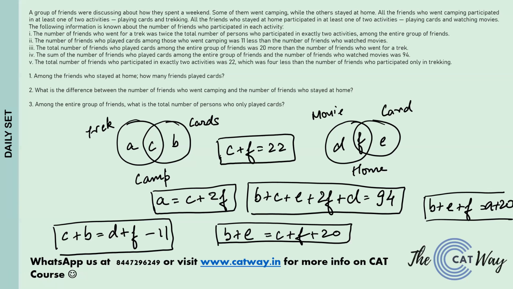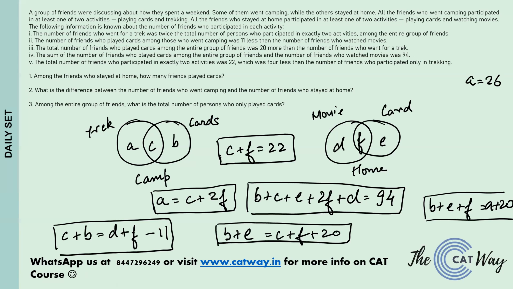C plus F is 22, and it says that this was 4 less than the number of friends who participated only in trekking. Only in trekking is the segment A, so only trekking will be 26. Now we have the value of A as 26 and the value of C plus F as 22.